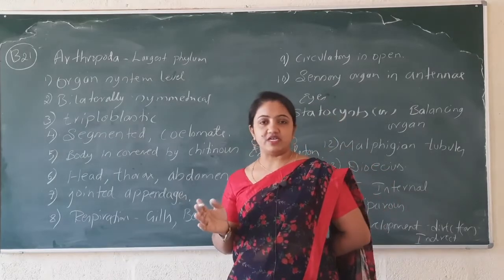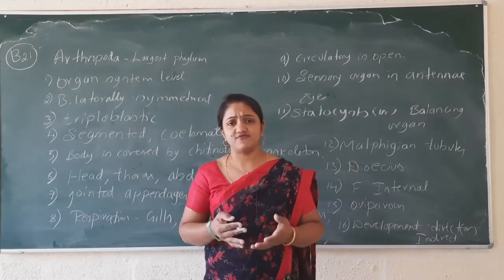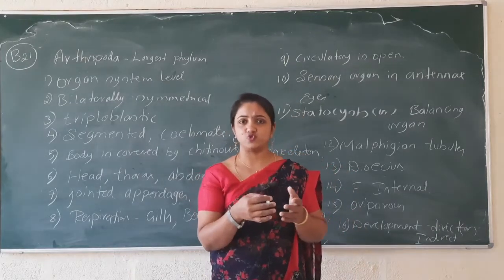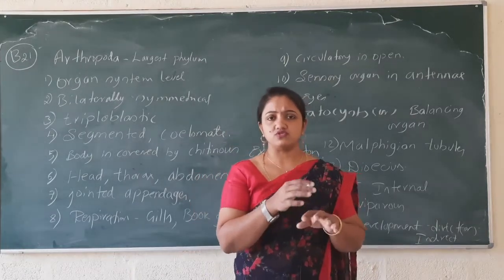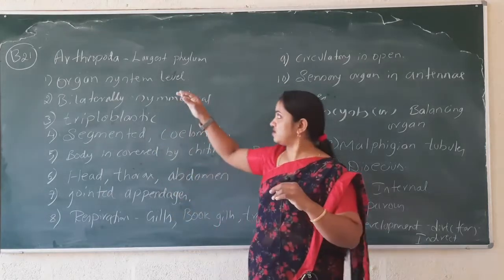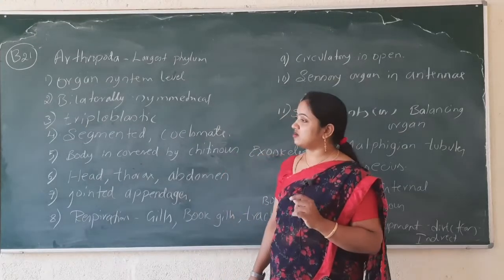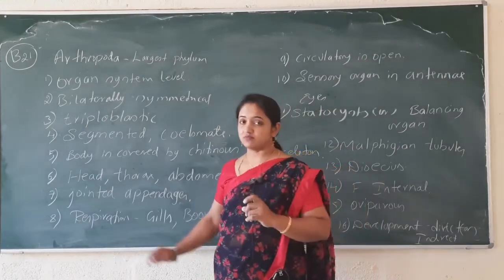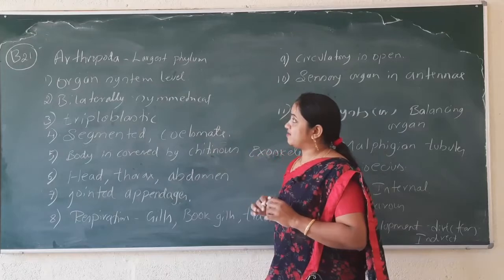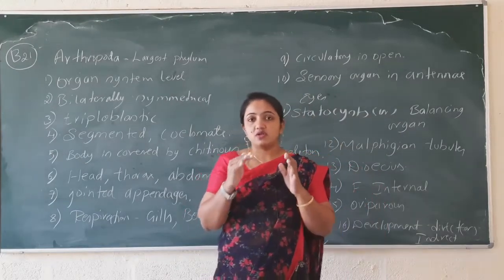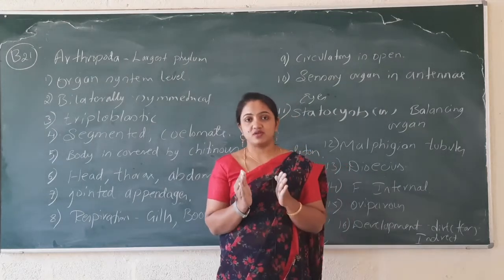Why? All the insects. You might have seen the housefly, honeybees, grasshoppers, cockroaches, everything comes under this phylum Arthropoda. That's why two-thirds of the species come under phylum Arthropoda.